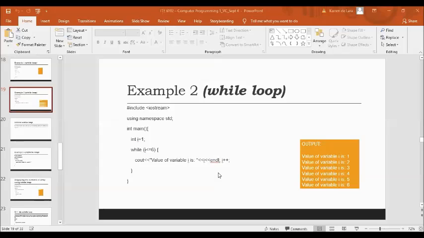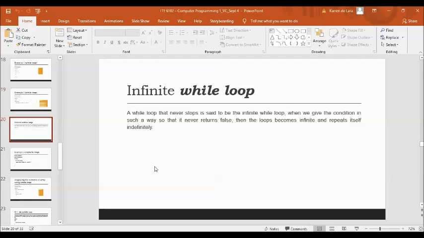So same with the example previously. The value of your variable I is 1, and so on and so forth until it satisfies your condition I is less than or equal to 6. If the value of your I, 6 plus 1, is 7, you will evaluate: is 7 less than or equal to 6? Again, it is false, so the loop will be terminated. So now let's proceed with the infinite while loop.